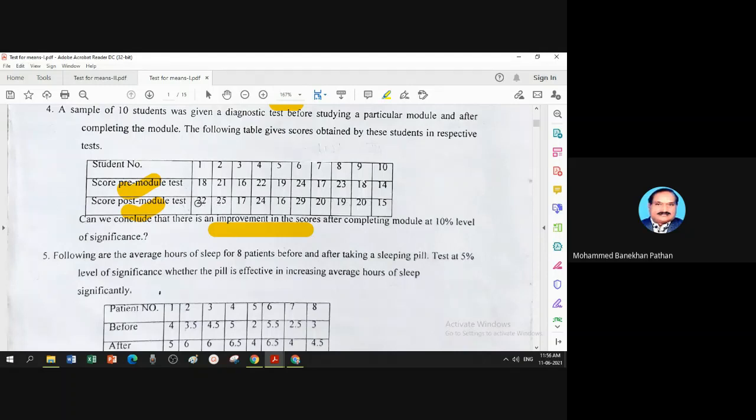So that depends on your observation. It is to be decided by you whether the difference should be positive or negative. In the physical awareness program, weight should be reduced, so the difference should be greater than zero. In this educational example, the score should be bigger, y should be bigger, so the difference should be negative, because the difference is usually before minus after. Now let us see how the question is solved.